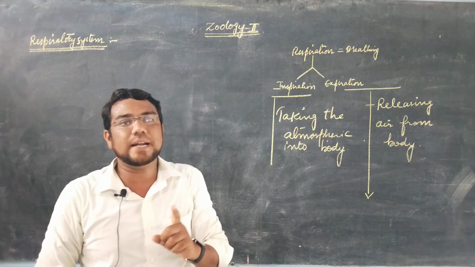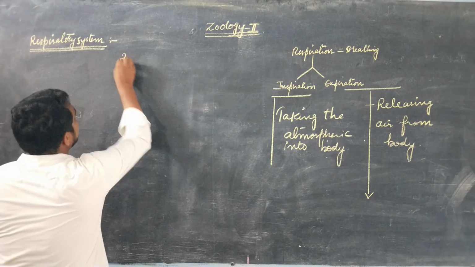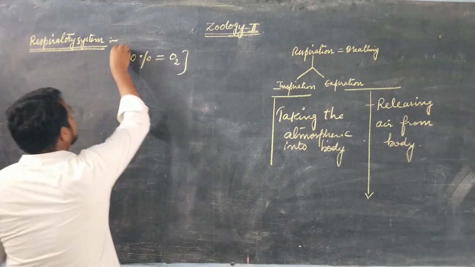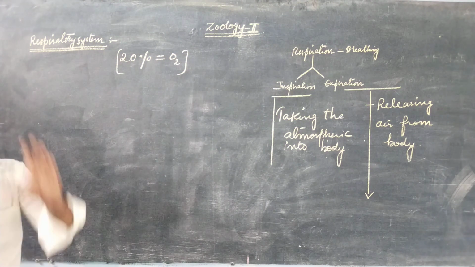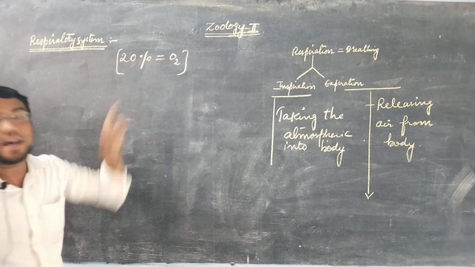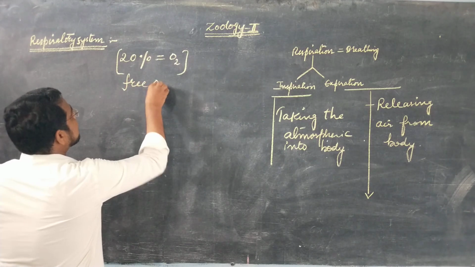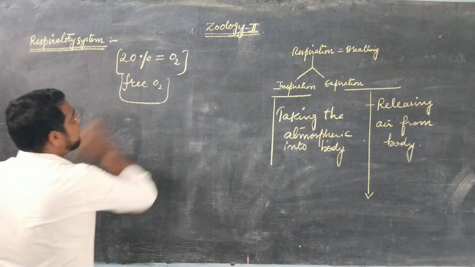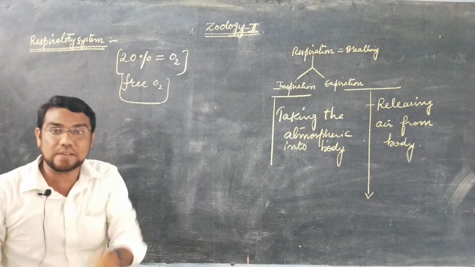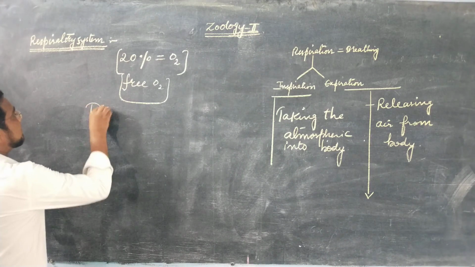And as you know, atmospheric air contains nearly 20% of oxygen. How much percentage? 20% of oxygen is present in atmospheric air. And you remember that this oxygen is called free oxygen. And the oxygen which is present inside the water is called dissolved oxygen.